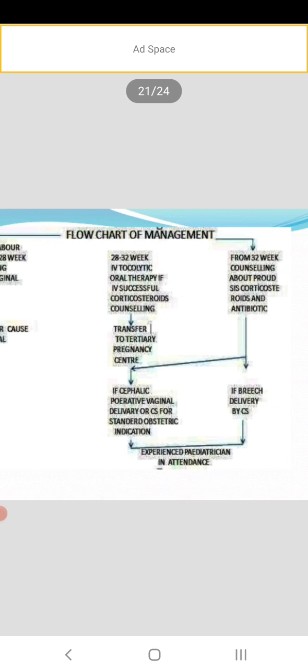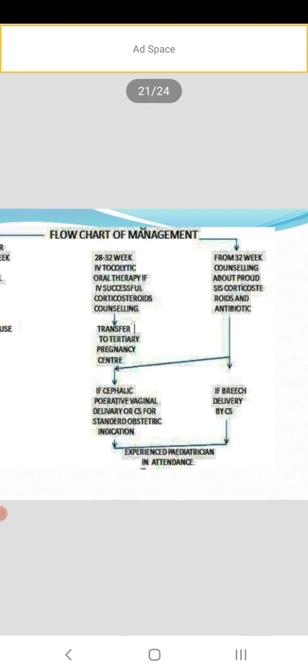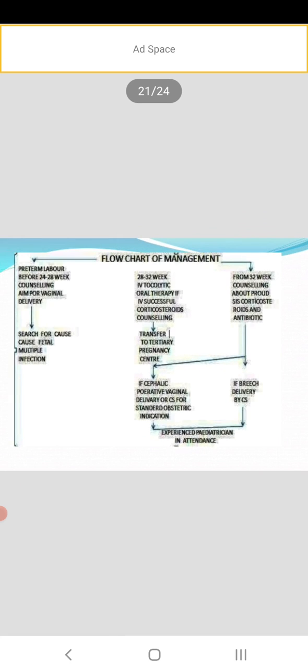Then if it is a breech, by cesarean section; if not, then 28 to 32 weeks, give tocolytic oral therapy. If IV successful, corticosteroids, can transfer to tertiary pregnancy center; if cephalic, then go for vaginal delivery. If it is not able, then go for cesarean section. This is clearly given in your Dutta textbook, the flowchart of management that you can add.